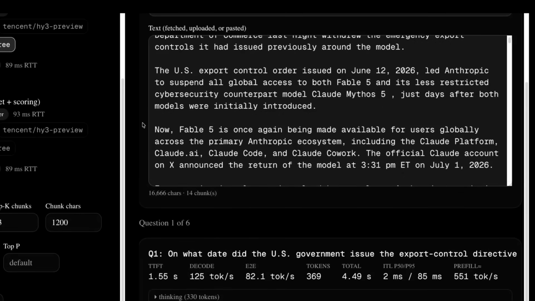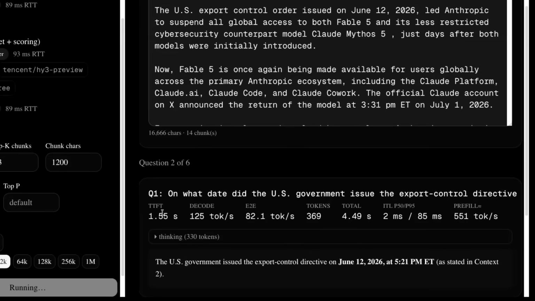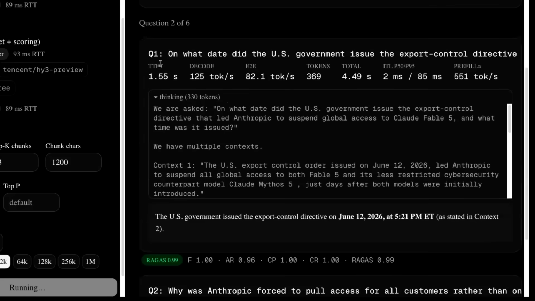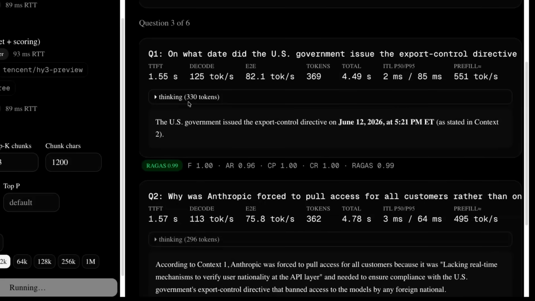Now, the main challenge I'm facing again here is not the actual model, it's the endpoint that we're getting rate limited, we're getting slow responses, etc. When the model does respond, we get pretty good, decent time to first token and pretty good token speed also coming back. And if we look at these answers, we're getting a nice thinking of how to actually do the answer. That's what I'm always looking for.